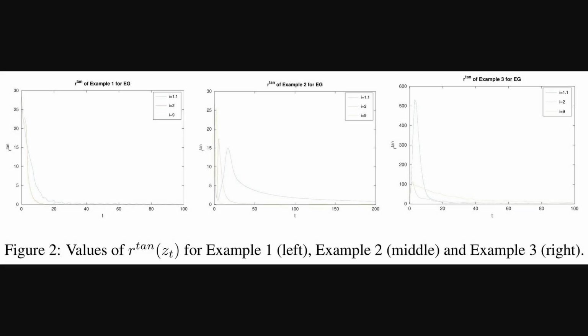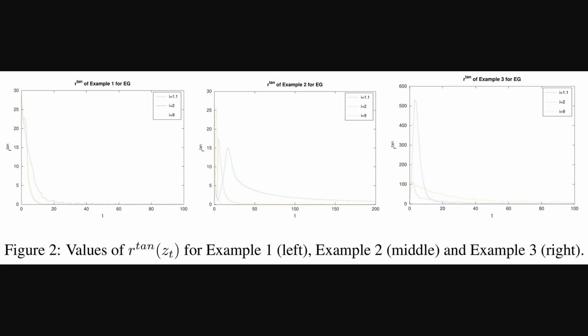Okay, so building on how these algorithms work, Figure 2 here shows us 3 plots. These plots illustrate the performance of the extra gradient algorithm across 3 different examples. On the vertical axis, we have something called the tangent residual, or r_tan. Now, the tangent residual, it's a clever way to measure how close the algorithm is to reaching a stable solution, what's known as a Nash equilibrium, a point where no player can get a better outcome by just changing their